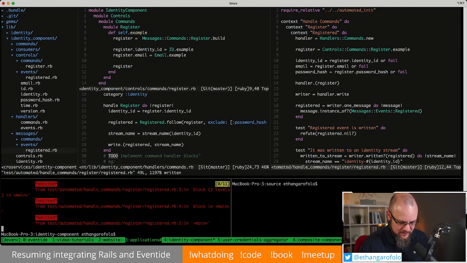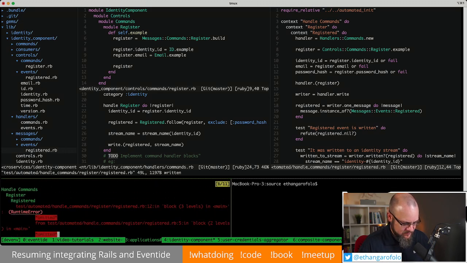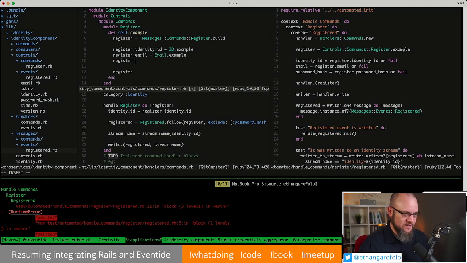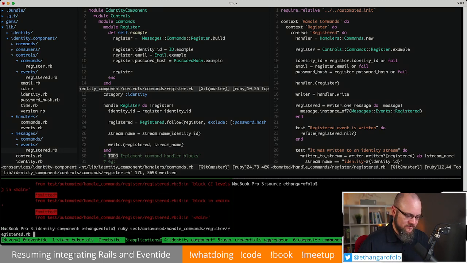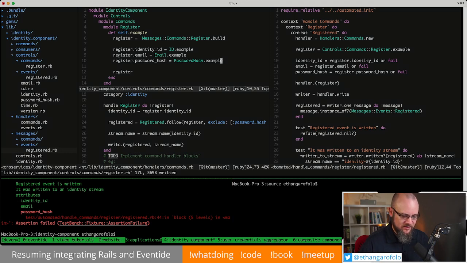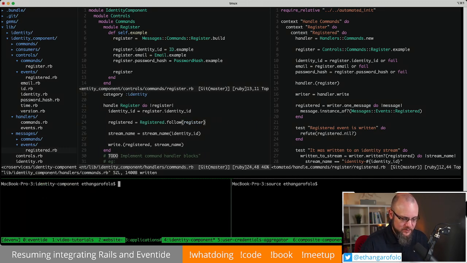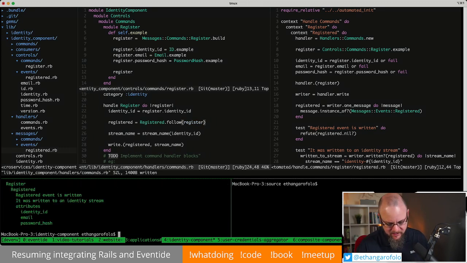Uh-oh, it isn't. Oh, runtime error, right. The control isn't providing it. So come here, password hash equals password hash dot example. Now we should get the assertion failure. There we go, because we left in this exclude right here. So now we can go ahead and remove said exclude, and voila, the golden path test works. It's not idempotent yet, but that comes later.